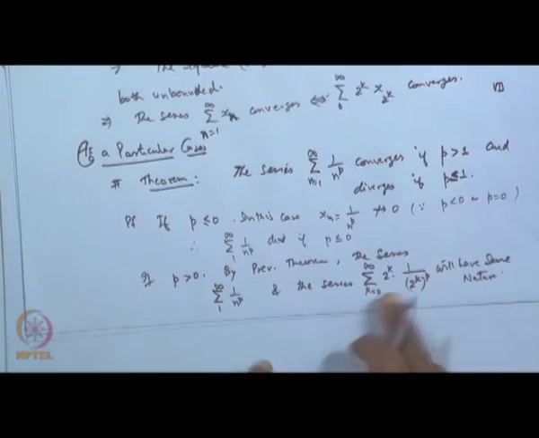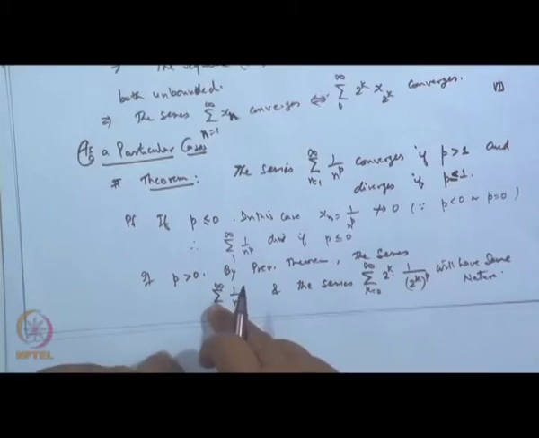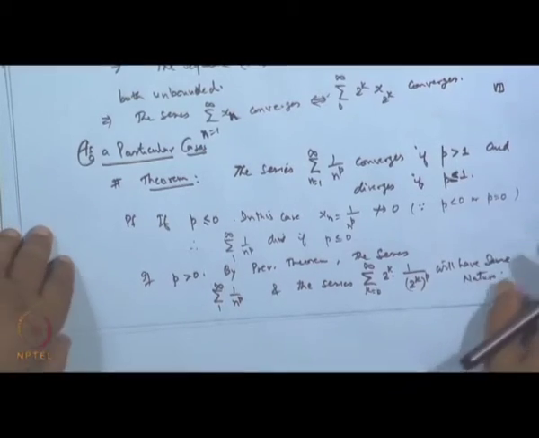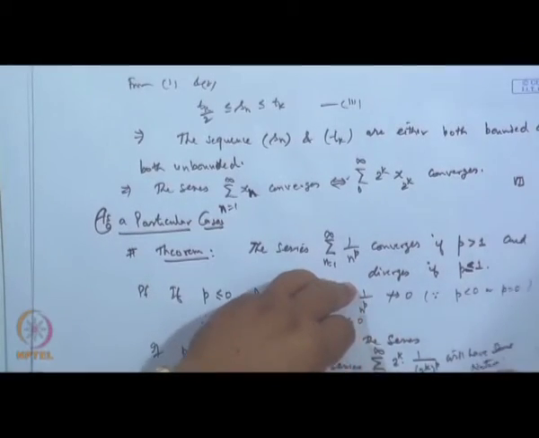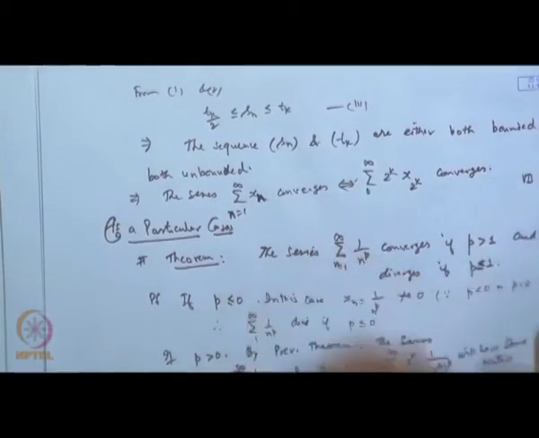That is, if this is convergent, the other has to be convergent, and vice versa. Similarly for the divergent part, they will have the same nature. But what is this series?